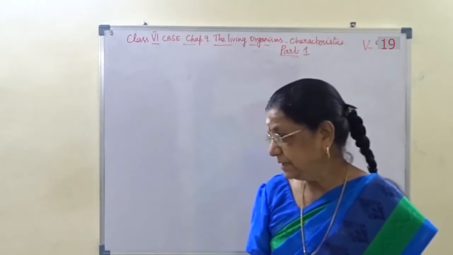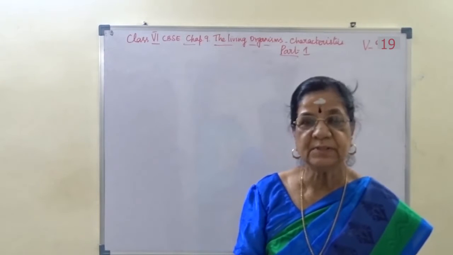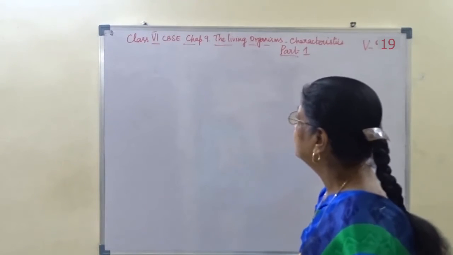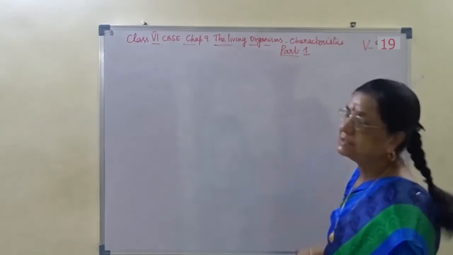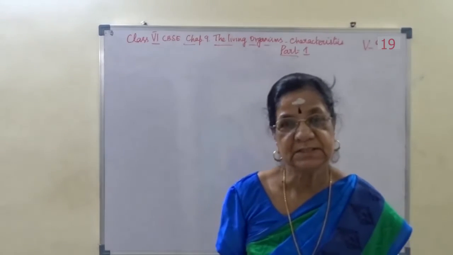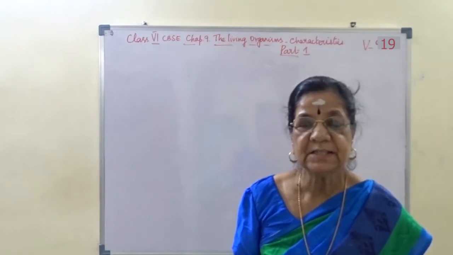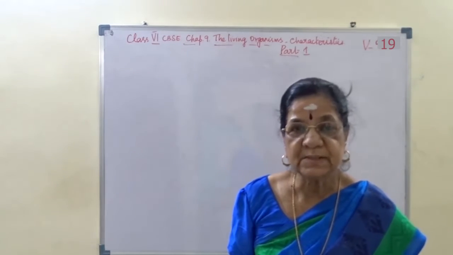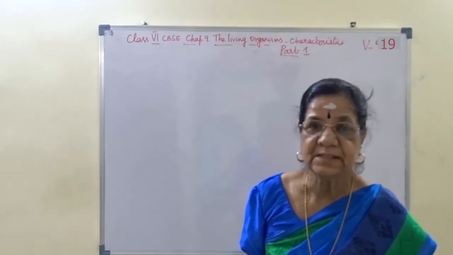Take page 79 in the textbook or the PDF that is given to you, where we are going to learn chapter 9, Living Organisms, Characteristics and Adaptations. What do we know? Living organisms are, as we know, plants and animals, is it not?